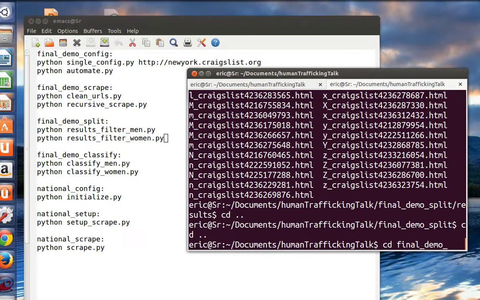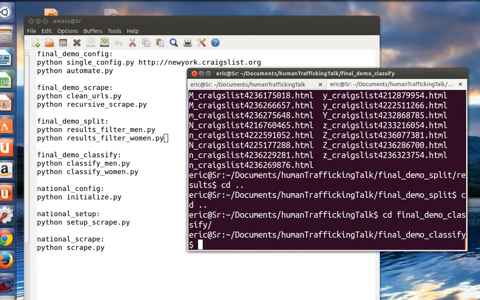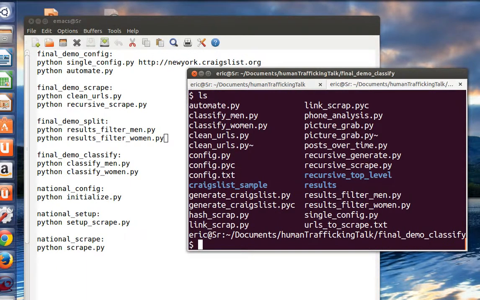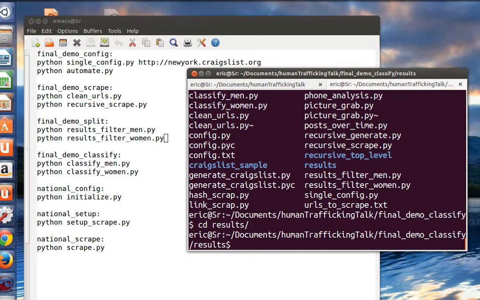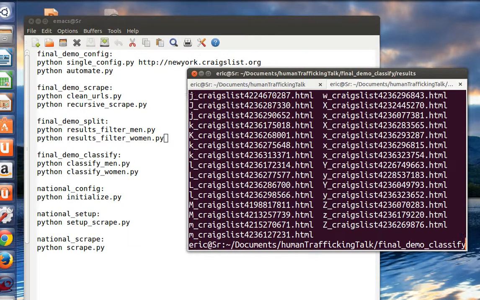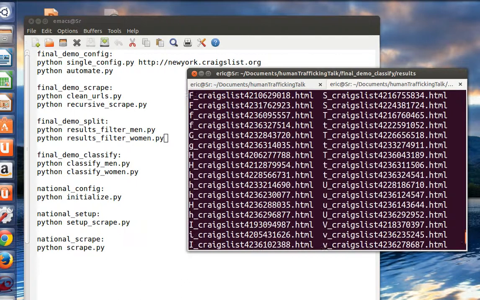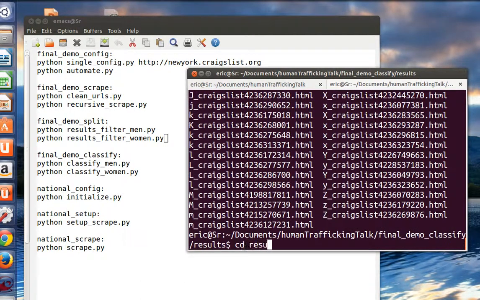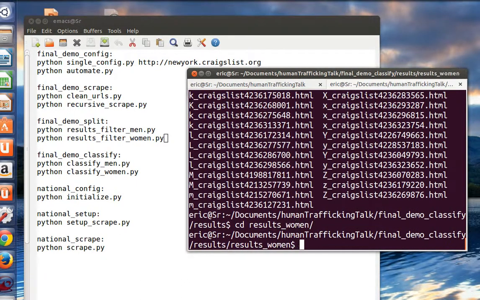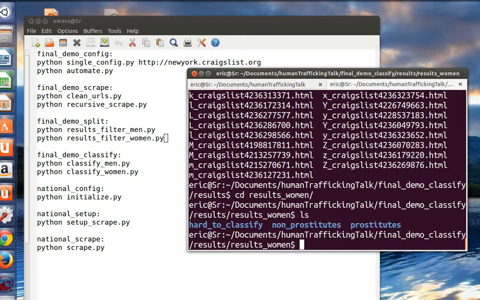So let's go into final demo, classify now. I don't want to give too much away because the filter takes a while to run, but I got my results men and results women, so let's cd into that. We're just going to look at women for now. And what I've done is, oh, shoot, I classified all the results already. All right, let me move some fresh data into there.